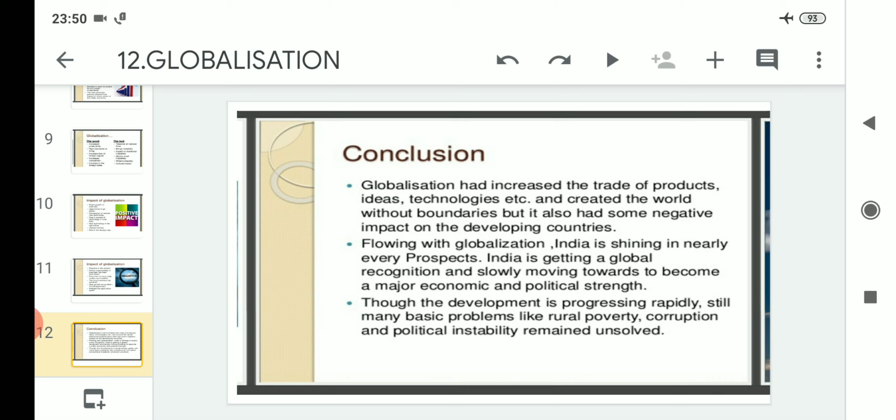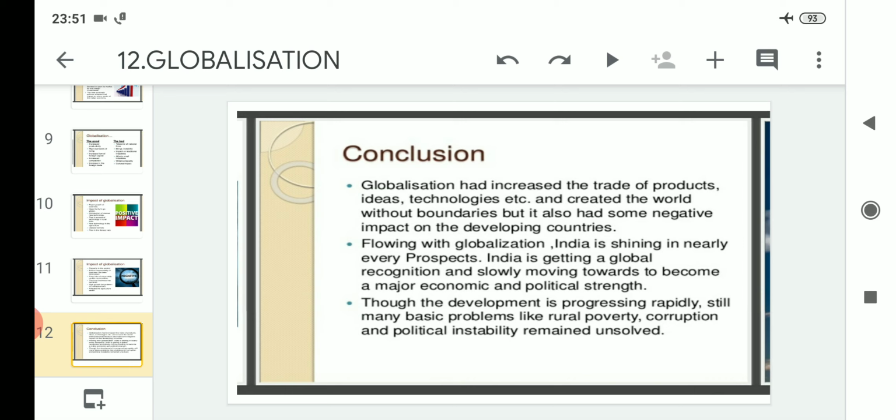So if we talk about our own country, India, we can say that as India is a developing country, it is not fully developed, but with the help of globalization, in this 21st century it is slowly moving towards becoming a major economic and political strength, which we feel India is becoming now. And last but not the least, though development is progressing rapidly, still many basic problems like rural poverty, corruption and political instability remain unsolved.